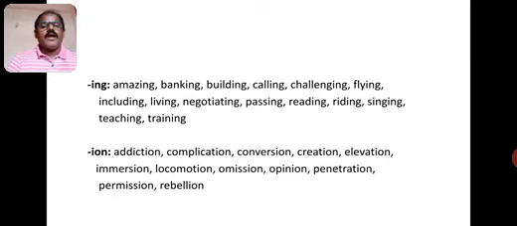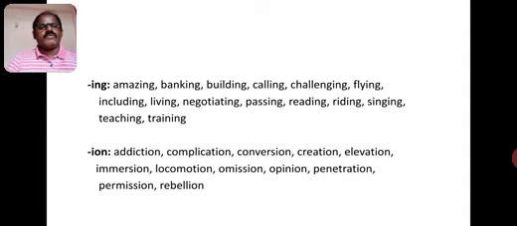Like ION. When we add this ION suffix to the root words, we will get a new word. For example, here, addict plus the ION suffix, addiction.